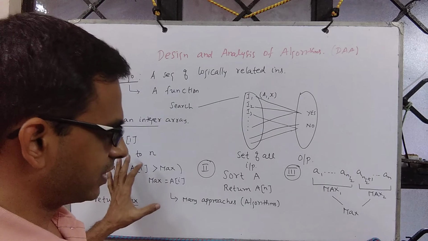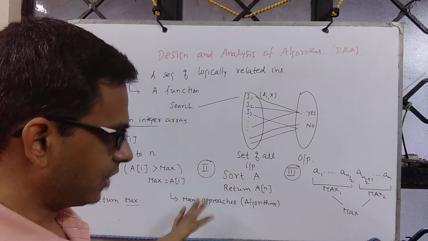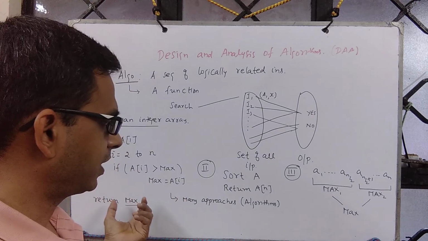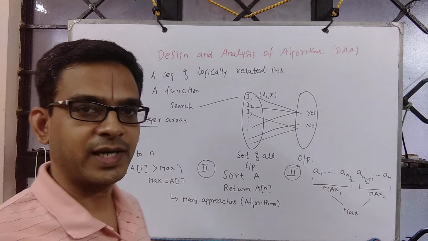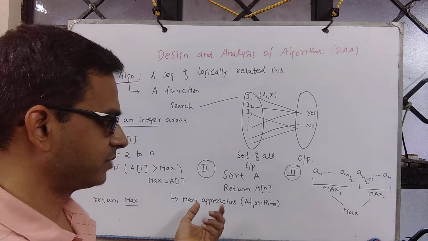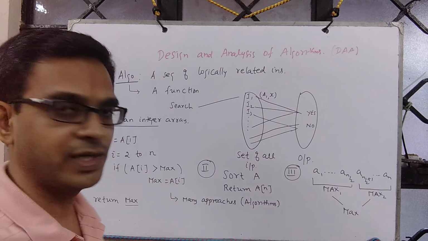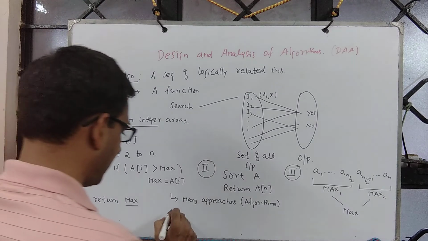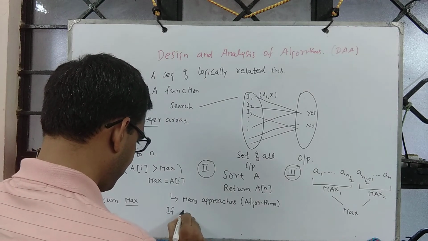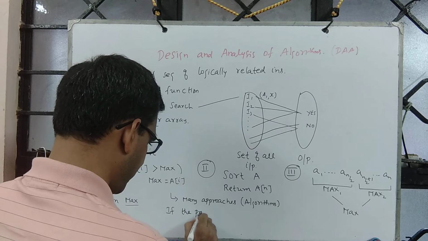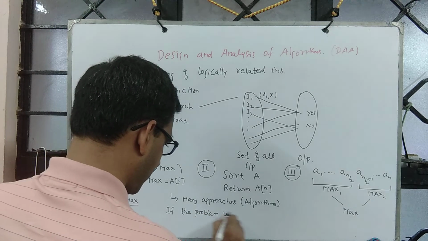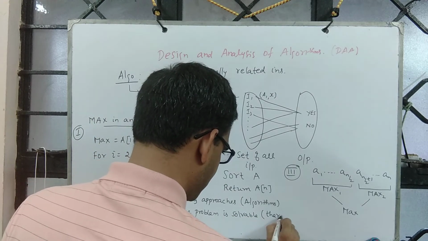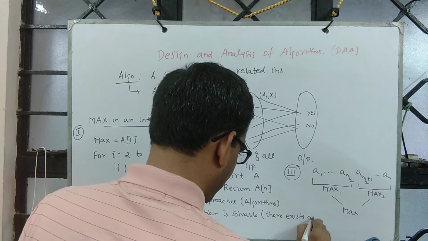So for a given computational problem, if it is solvable, if it has a solution which can be obtained through some algorithm, then out of curiosity one can ask, are there more algorithms? Are there different ways of solving the same problem? And how many different algorithms are there? So one can ask, if the computational problem is solvable, meaning there exists an algorithm.